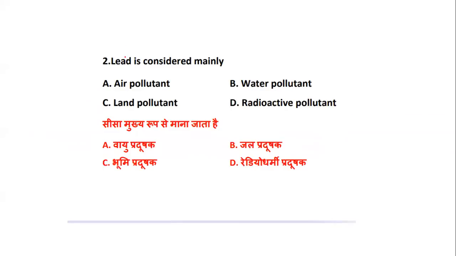Lead is considered mainly as what? Is it an air pollutant? Is it a water pollutant? Is it a land pollutant? Or is it a radioactive pollutant? So they have given an example, see, a primary pollutant and secondary pollutant.